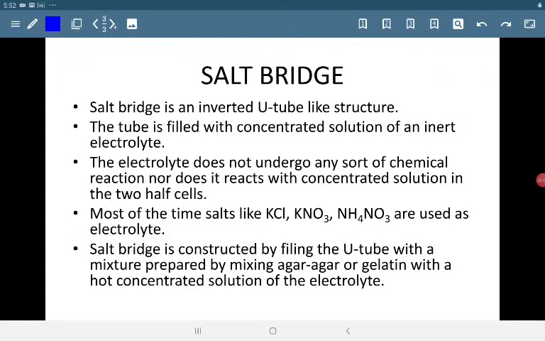Salt bridge. Salt bridge is an inverted U-tube like structure. The tube is filled with concentrated solution of an inert electrolyte. The electrolyte does not undergo any sort of chemical reaction, nor does it react with the solutions in the two half cells. Most of the time, salts like KCl, KNO3 and NH4NO3 are used as electrolyte. Salt bridge is constructed by filling the U-tube with a mixture prepared by mixing agar-agar or gelatin with a hot concentrated solution of electrolyte.